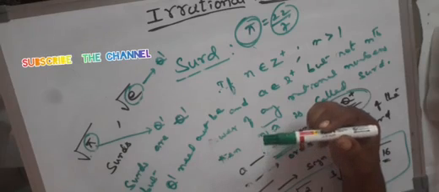In the next class we will discuss how to represent an irrational number on the number line.